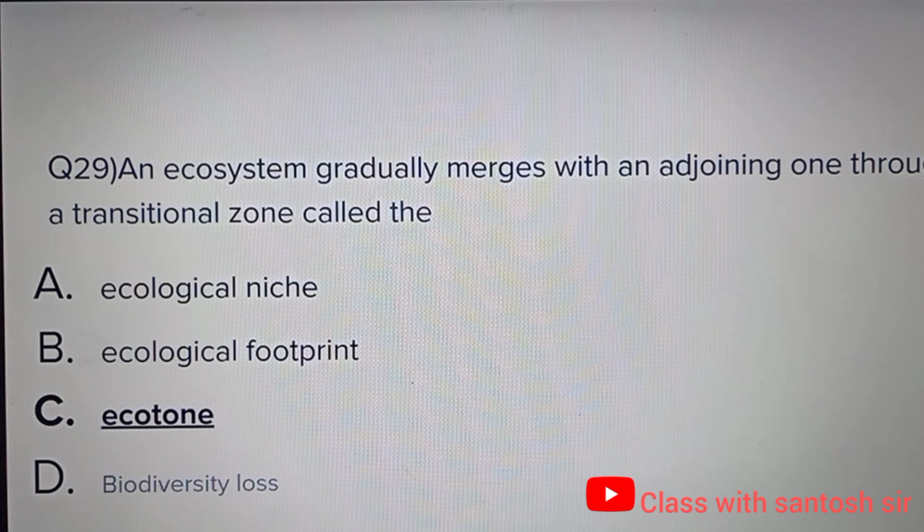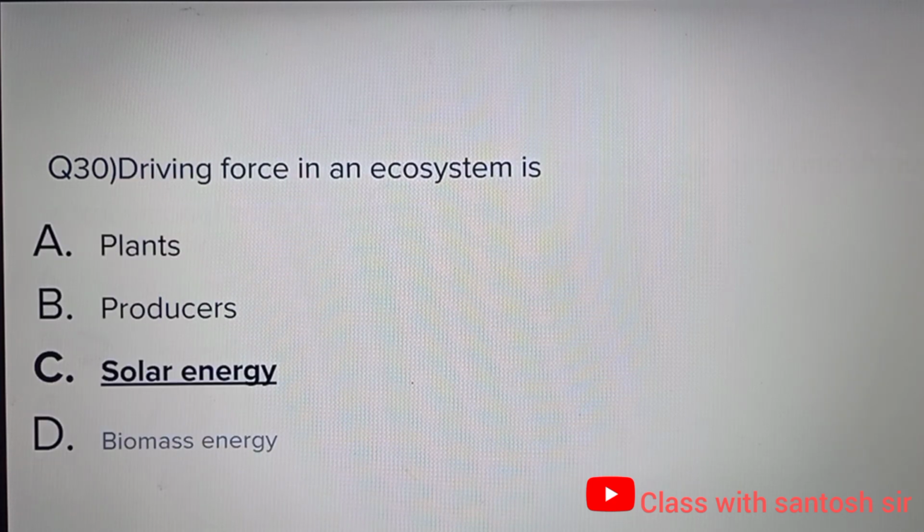Correct answer is ecotone, option C. Next, driving force in an ecosystem is plants, producers, solar energy, biomass energy. Correct answer is solar energy, option C.